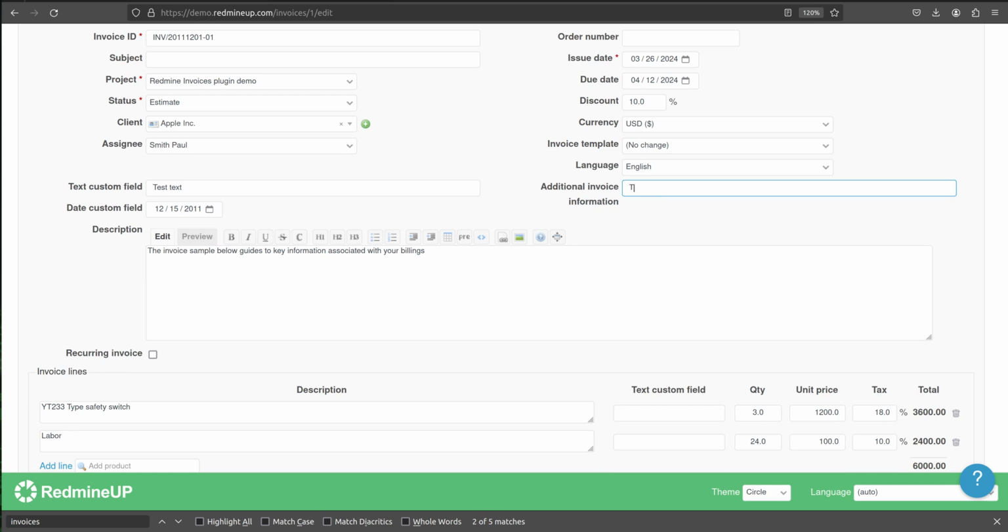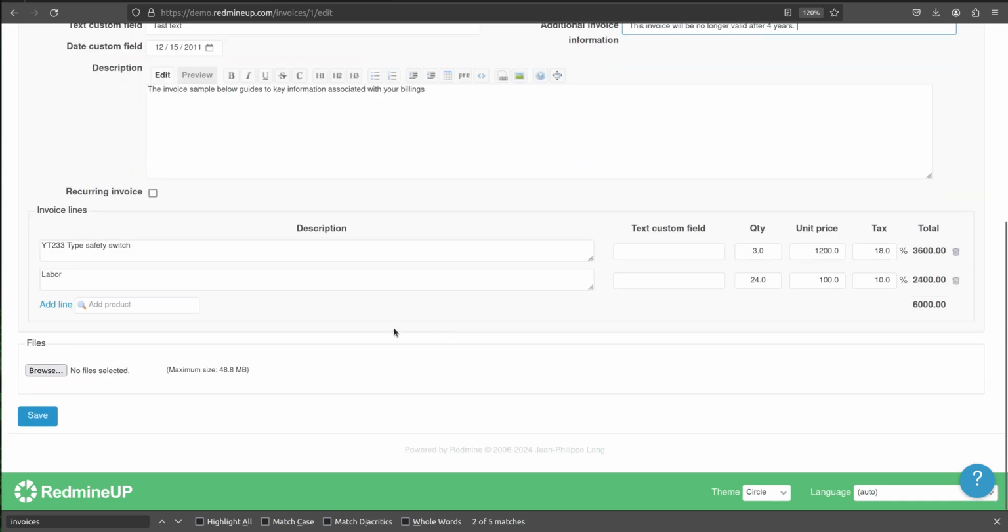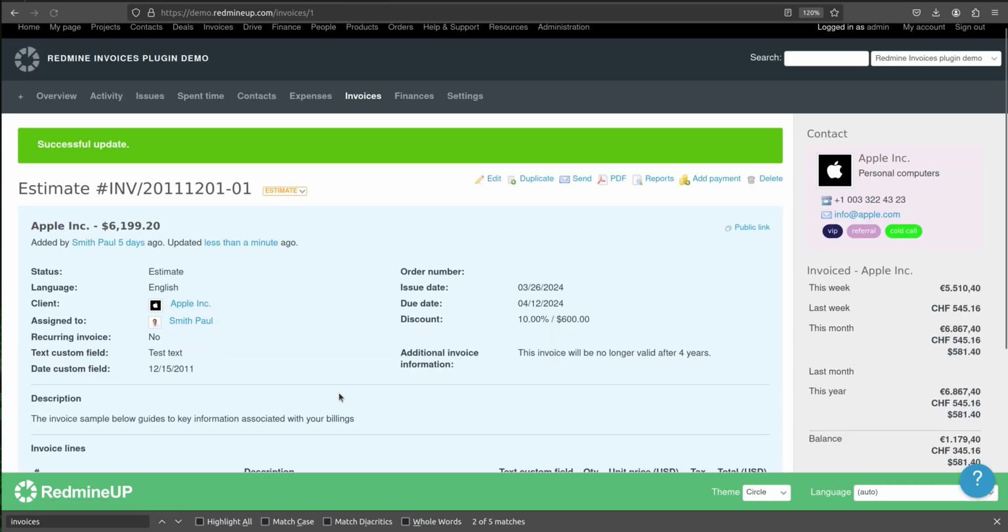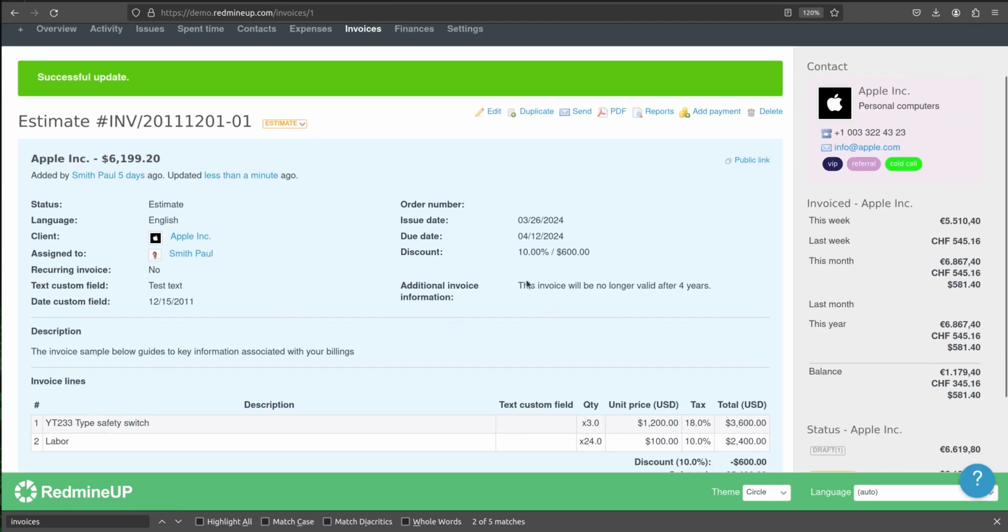For example, this invoice will be no longer valid after 4 years. Yeah, just some random text. So we have a custom field and information added for this specific invoice.